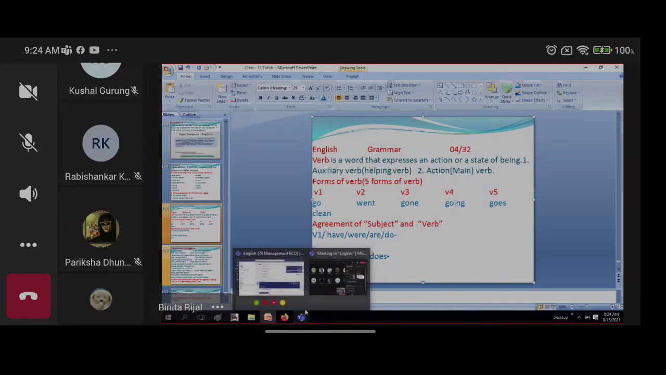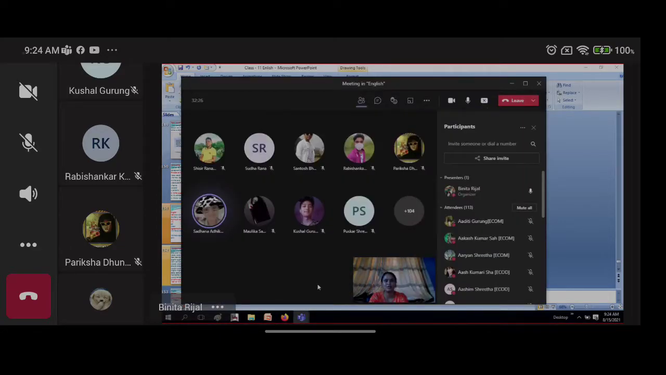I think somebody's microphone is on and it is disturbing me. When I ask the questions, when your turn comes to answer, then only turn on your microphone, okay? Otherwise it will disturb. Are you feeling bored in the class? No, no, ma'am. Okay, then let's go. Don't disturb in the middle of the class, okay?